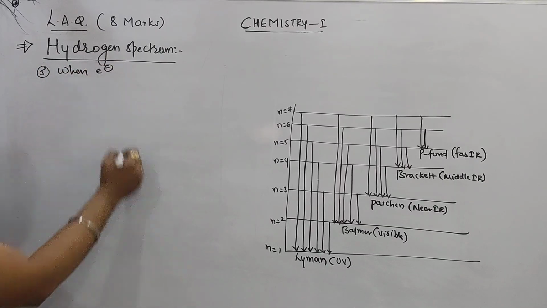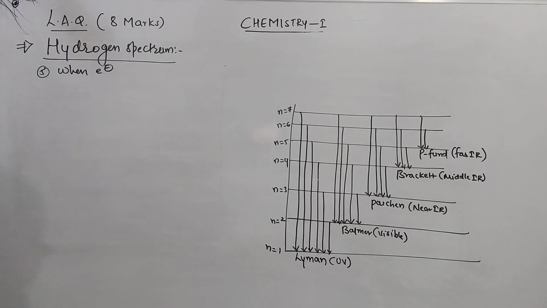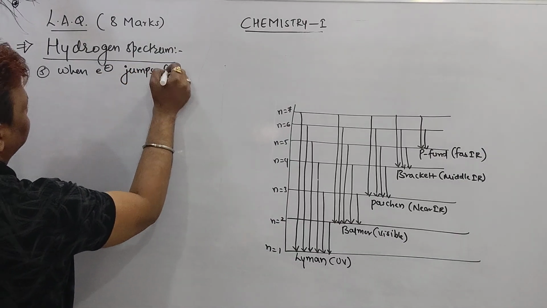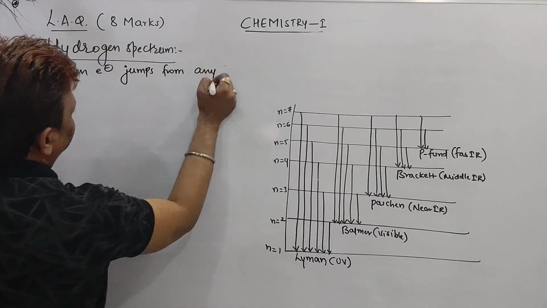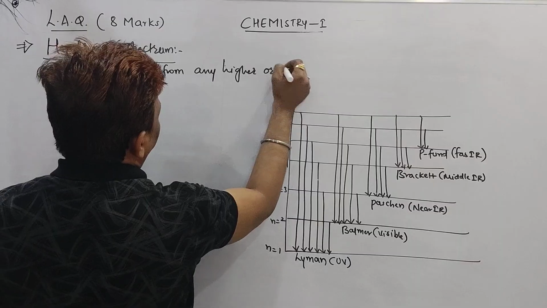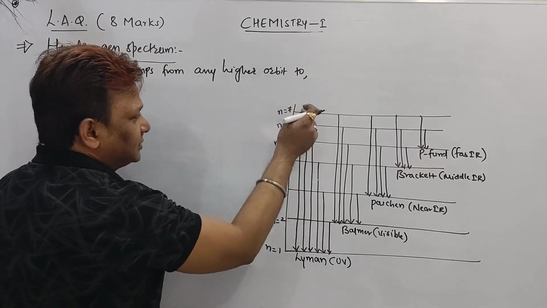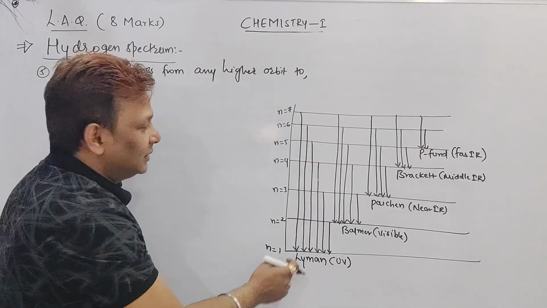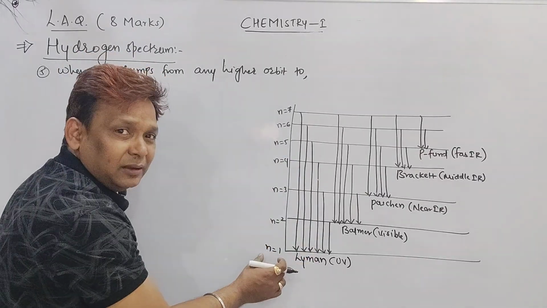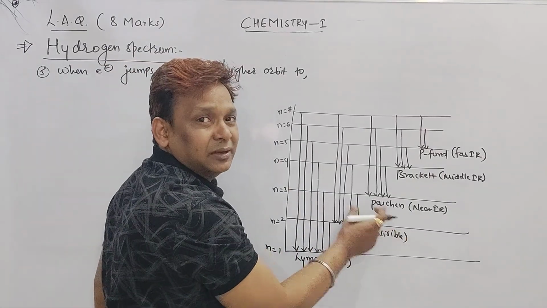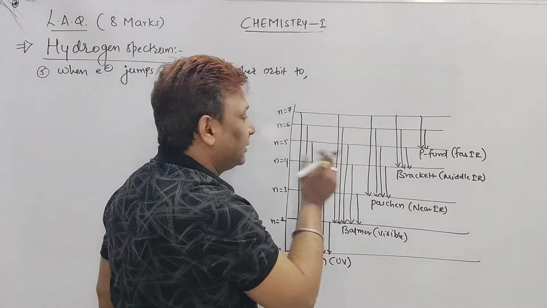When electron comes back from higher orbit, electron jumps from any higher orbit to, 7 to 1, 6 to 1. Means when all these electrons come to 1, Lyman; comes to 2, Balmer; comes to 3, beta, Paschen; comes to 4, Brackett; comes to 5, fine.